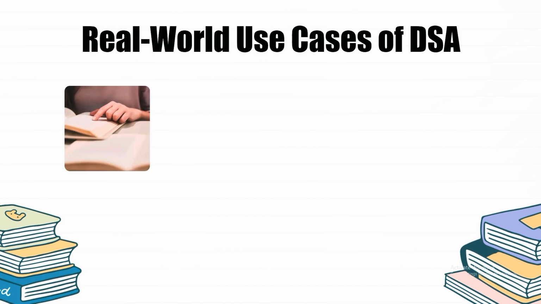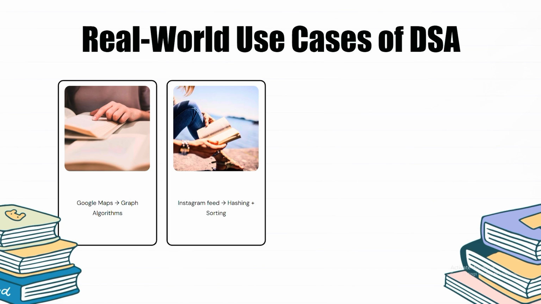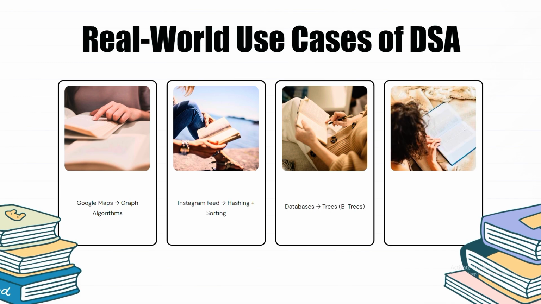Now let's see how DSA powers the real world. Google Maps uses graph algorithms to find the best routes. Instagram relies on hashing and sorting to deliver your feed. Databases use trees, B-trees in particular, to store and retrieve data quickly. WhatsApp uses queues to manage message delivery across millions of devices.